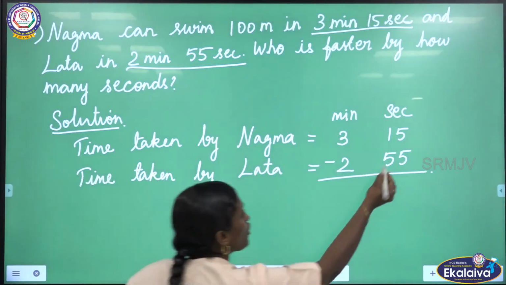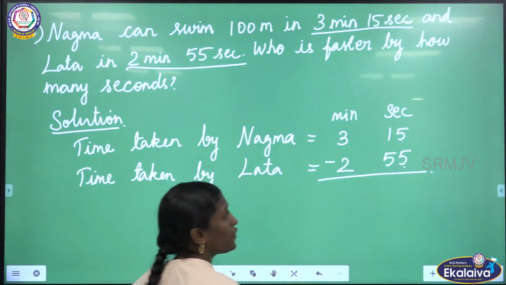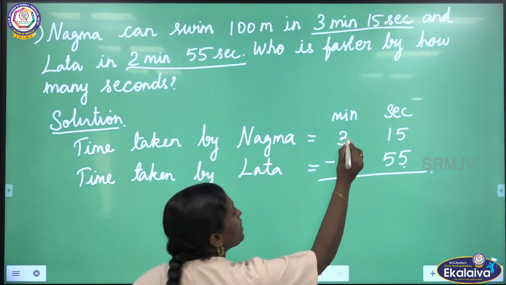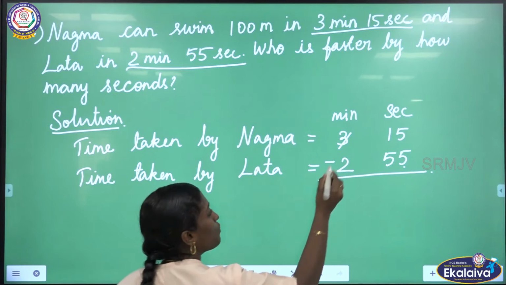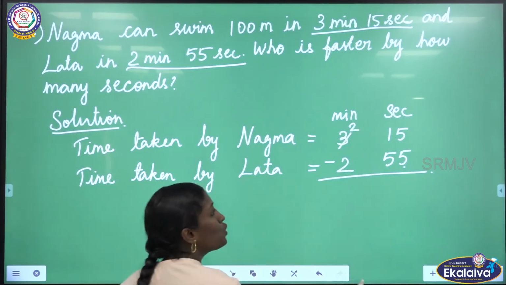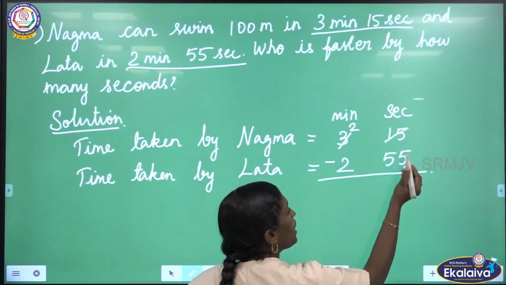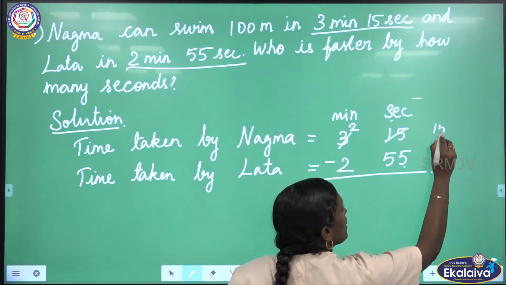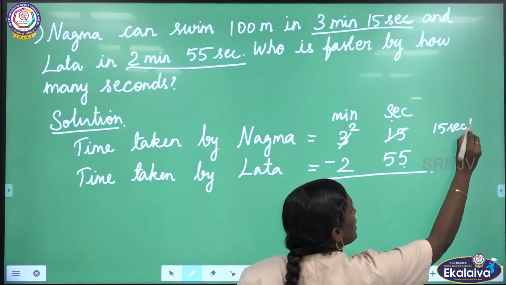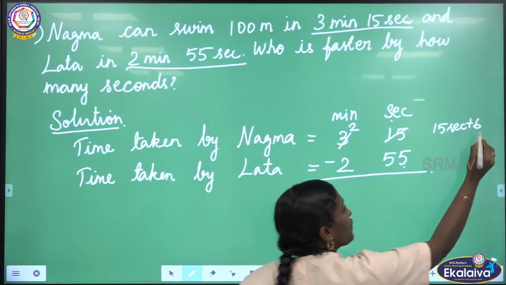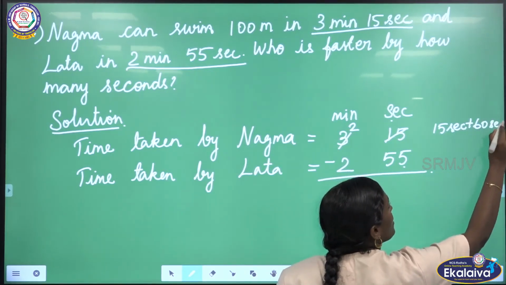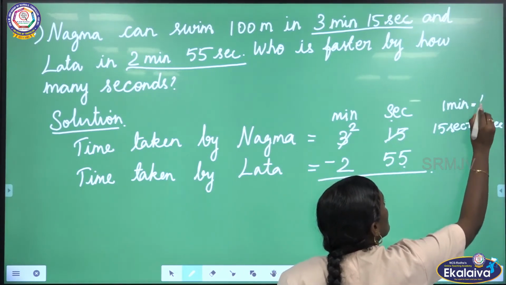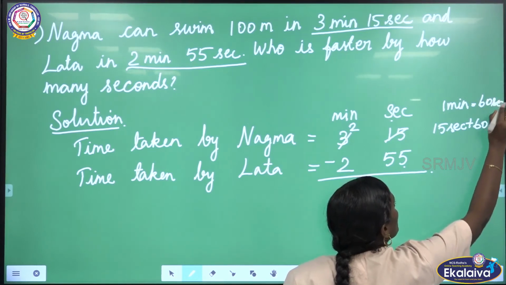So here 15 minus 55. Here we can't subtract, so we have to borrow from minutes. So we are borrowing 1 minute. So 3 will become 2. Here already 15 seconds are there. We are borrowing 60 seconds, so we have to add 15 plus 60 seconds because 1 minute is equal to 60 seconds.